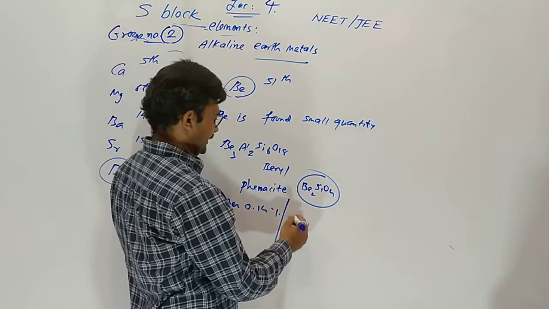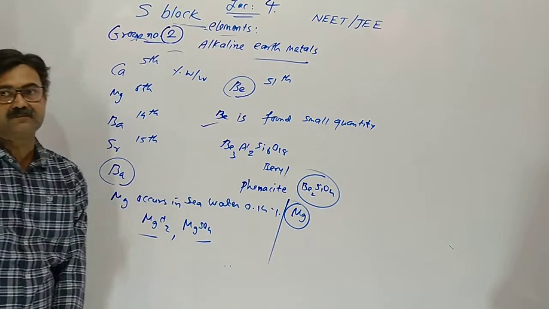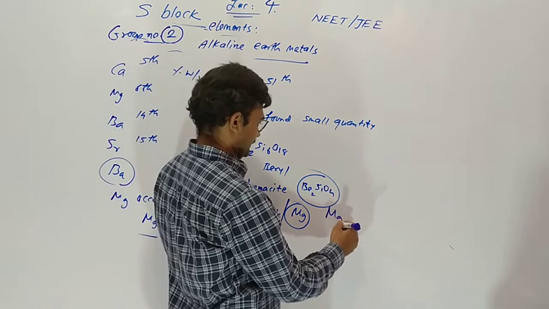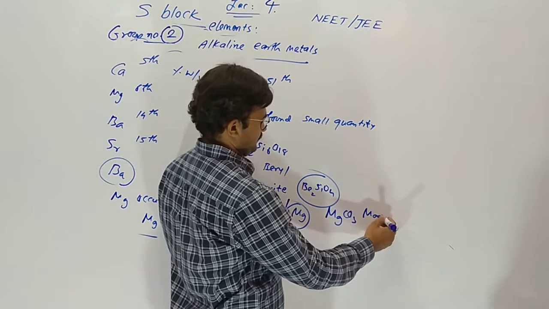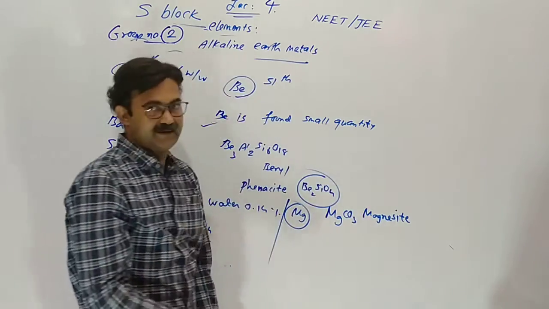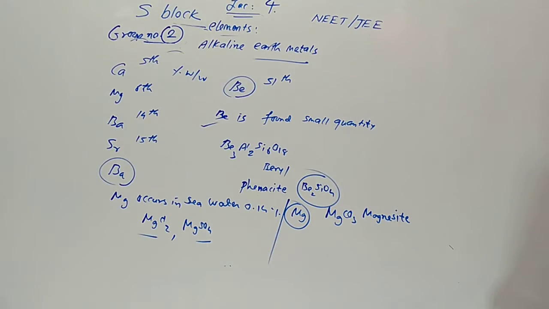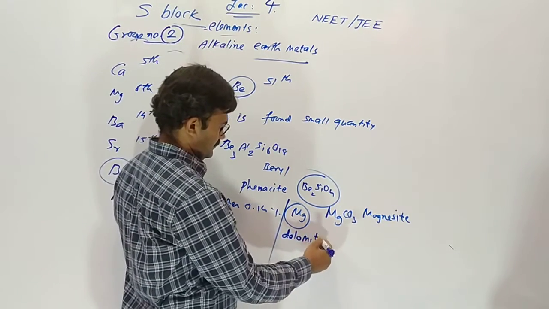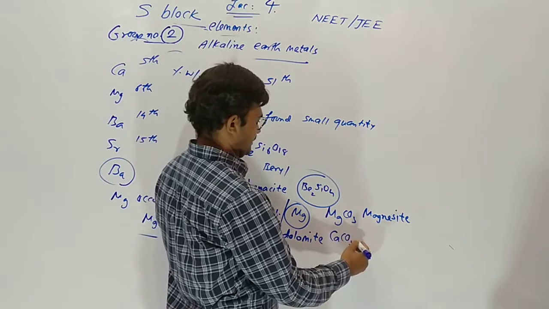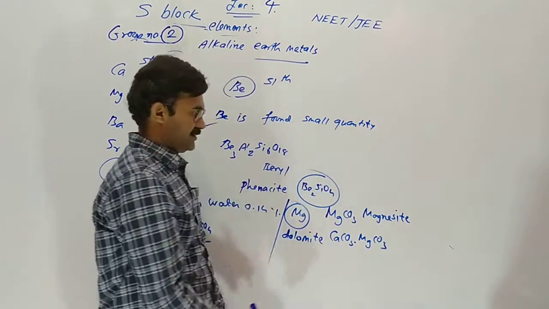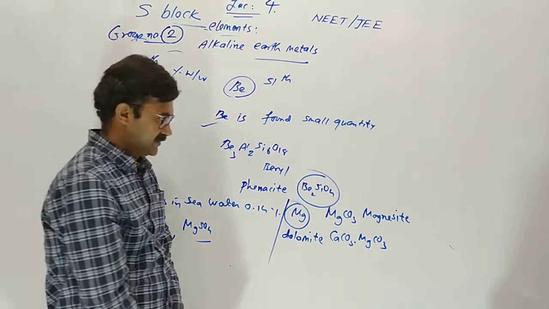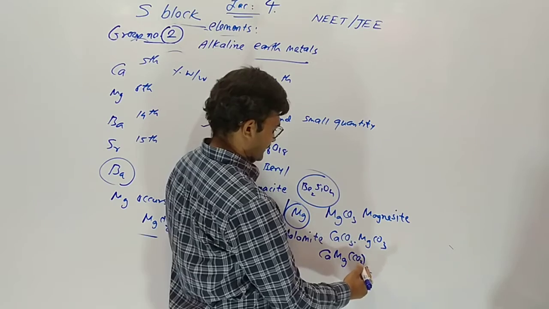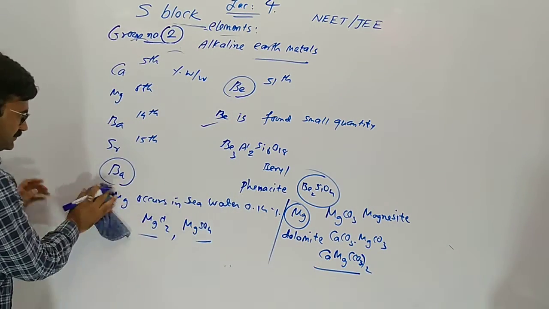Now the minerals of magnesium are magnesite, MgCO3. Then dolomite. Dolomite is a mixture of calcium carbonate and magnesium carbonate, sometimes written as CaMg(CO3)2, which is also dolomite.